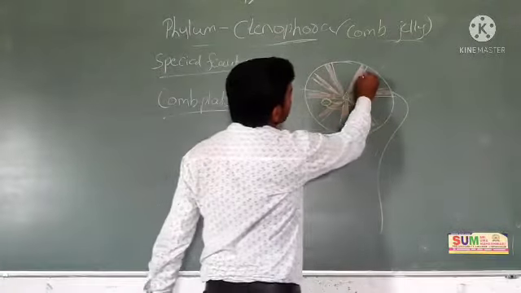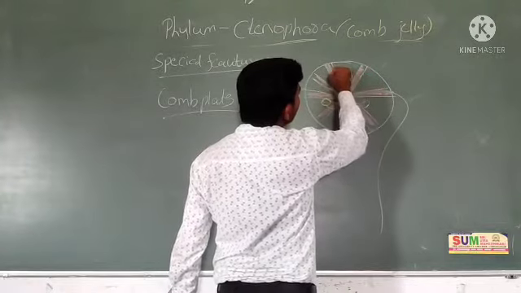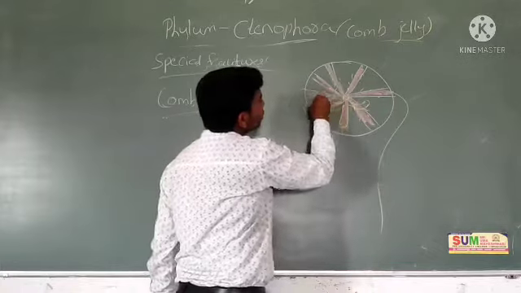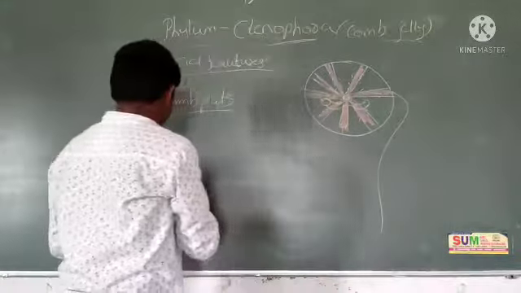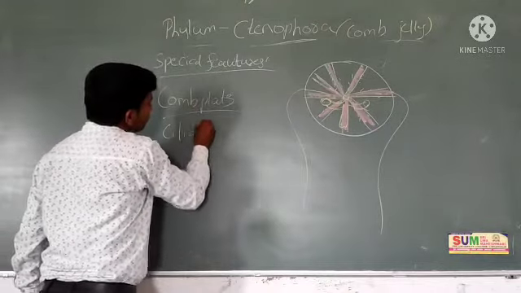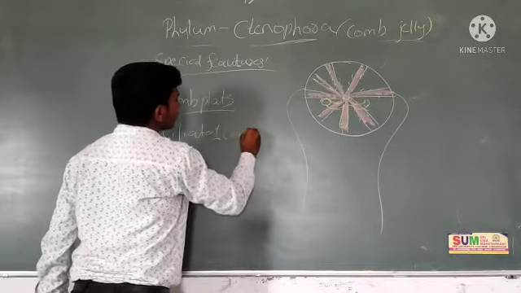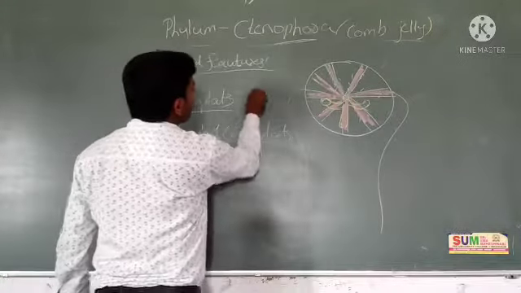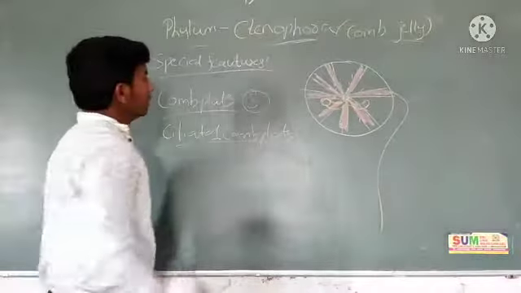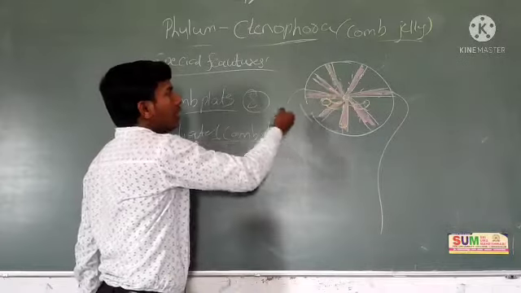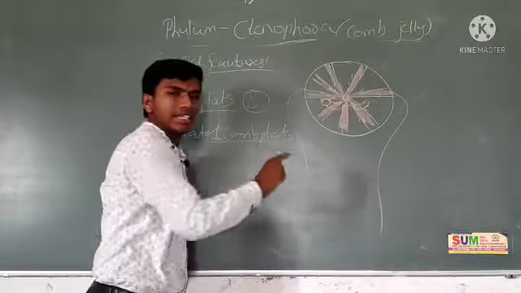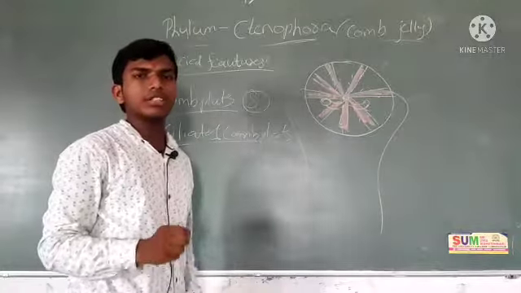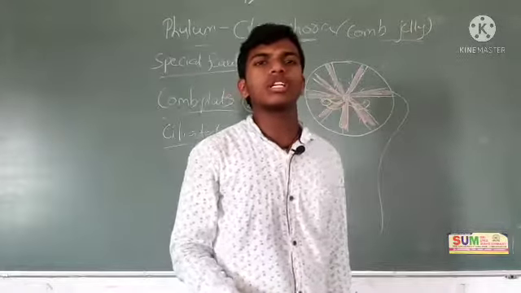On the comb plates, cilia are present. These are comb plates, and cilia are present on them. Then they are called ciliated comb plates. Those eight rows are called comb plates. The presence of cilia on the comb plates makes them ciliated comb plates. The major function of comb plates is that they help in locomotion.